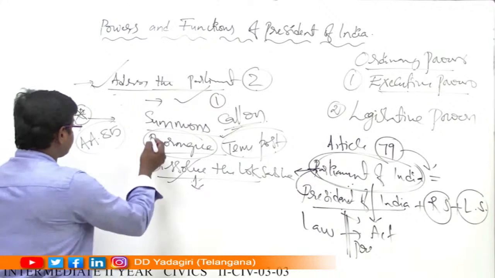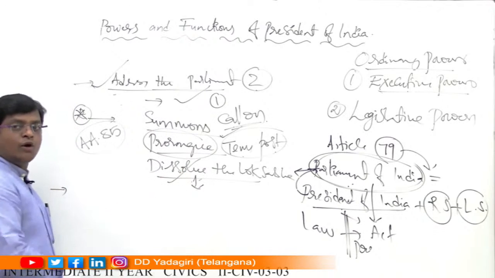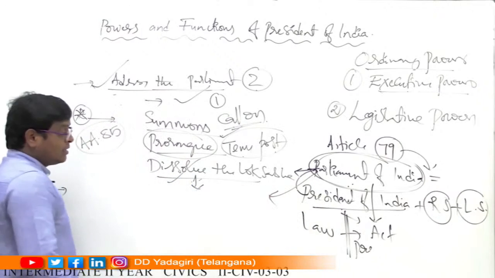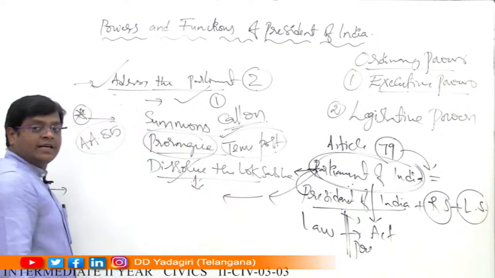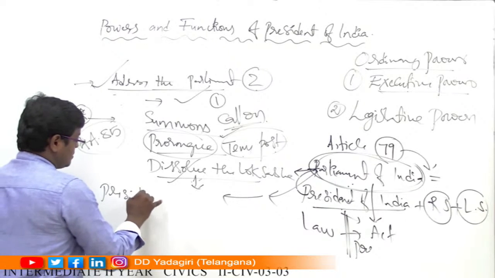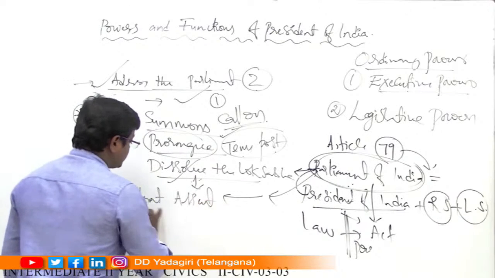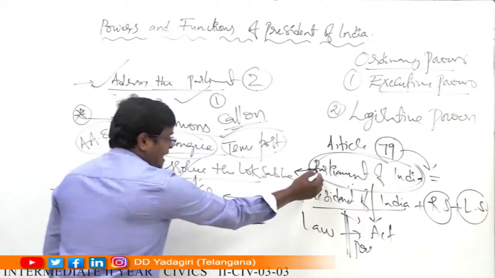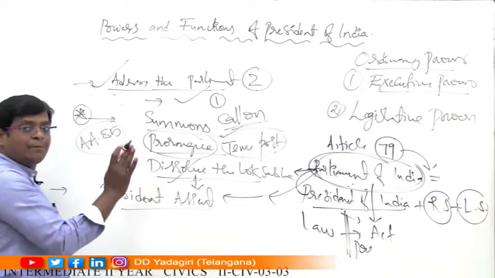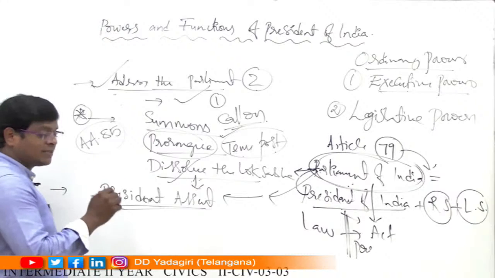At the same time, apart from these powers, he enjoys some more legislative powers. When a bill is passed by the Parliament of India, it must be sent for the President's approval. President's assent. That means assent. At the time the Parliament of India formulates the bill, finally, after the approval of the two houses, the bill is sent to the President of India for his assent, for his approval.